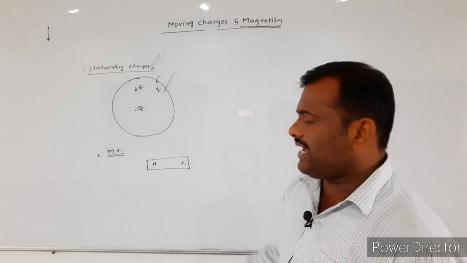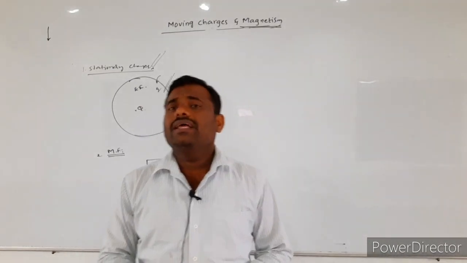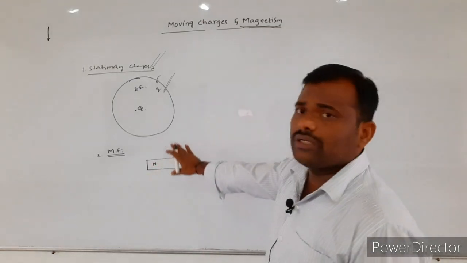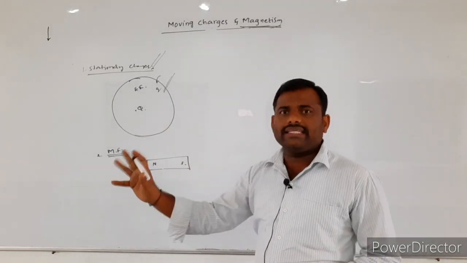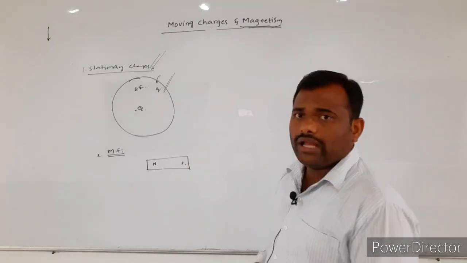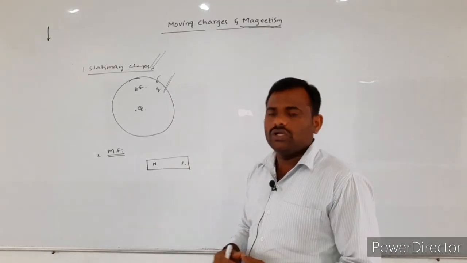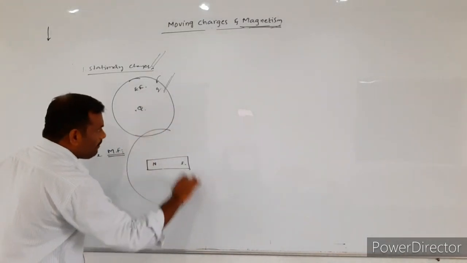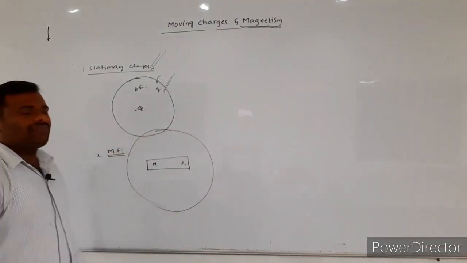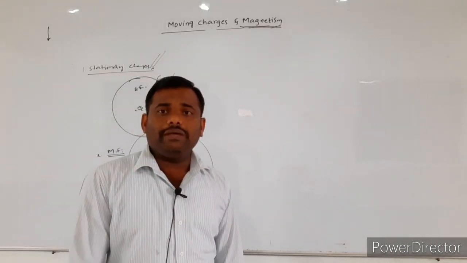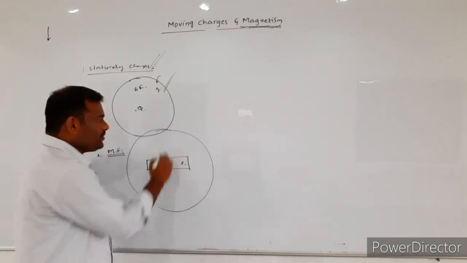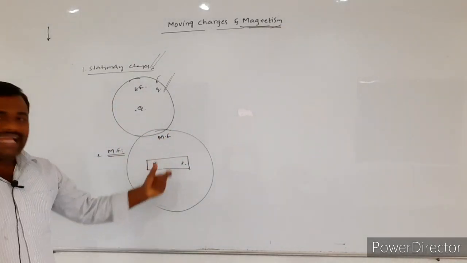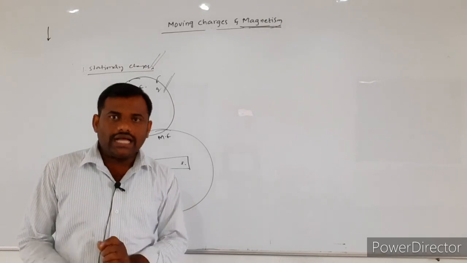Generally we say no, because in school we studied the magnetic field produced by the bar magnet. A bar magnet has two poles, one is the north pole and the other is the south pole. So according to our knowledge, any bar magnet produces a magnetic field around it.